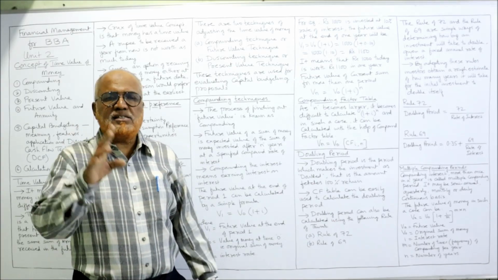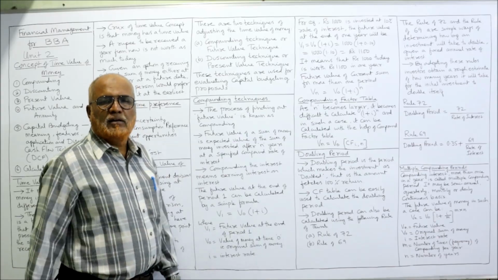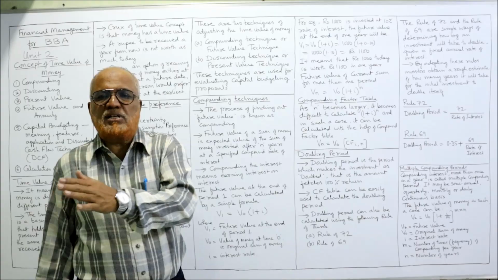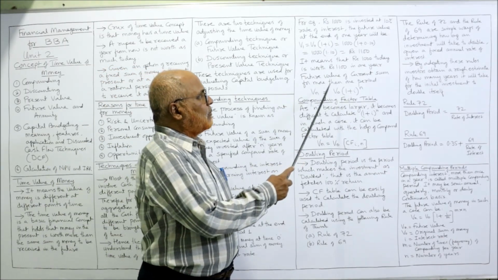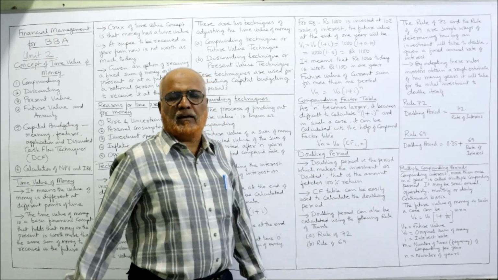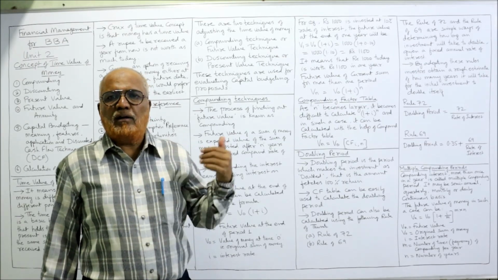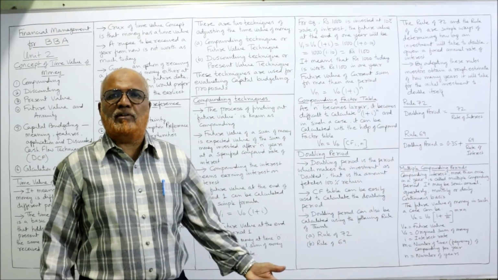Now the future value of a current sum for more than one period. If only 1 year is there, we take V1 = V0 × (1 + i). If it is more than 1 year, 2 years, 3, 4, 5, 6, any number of years, and you want the compound value, then write this formula: Vn = V0 × (1 + i)^n. n stands for number of years. If it is 2 years, take 2. If it is 5 years, in place of n, take 5.